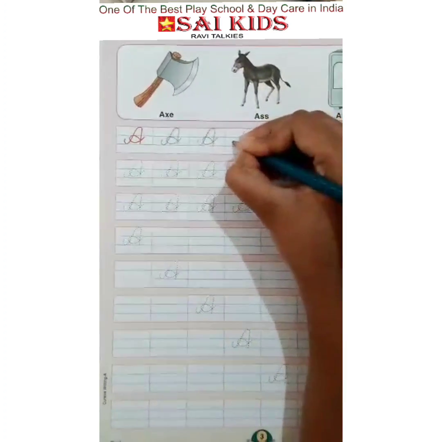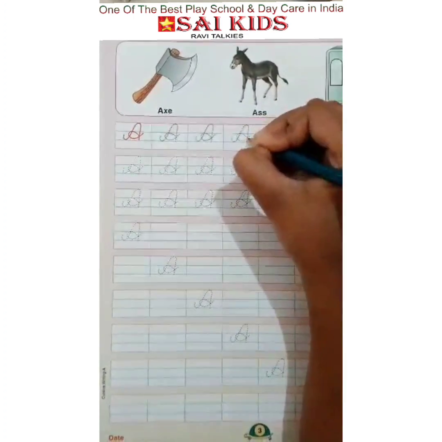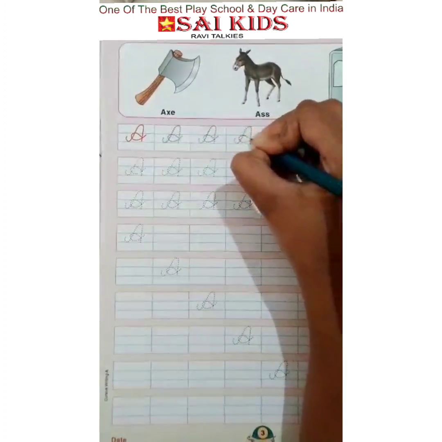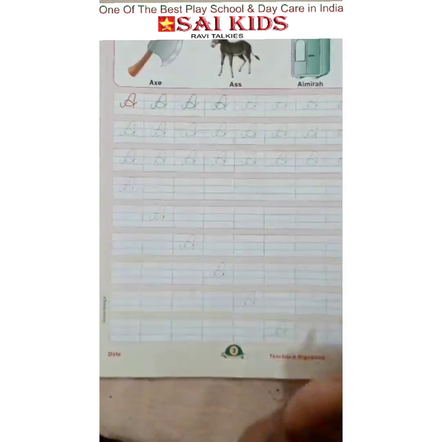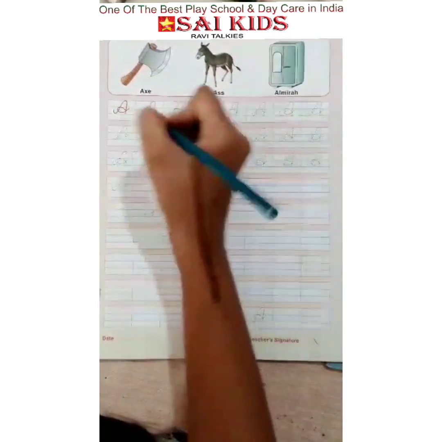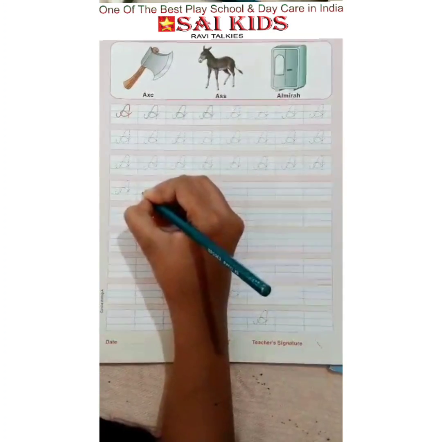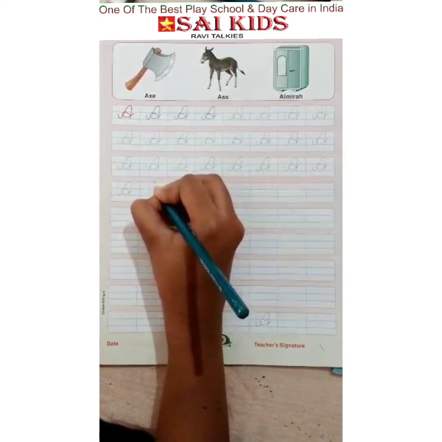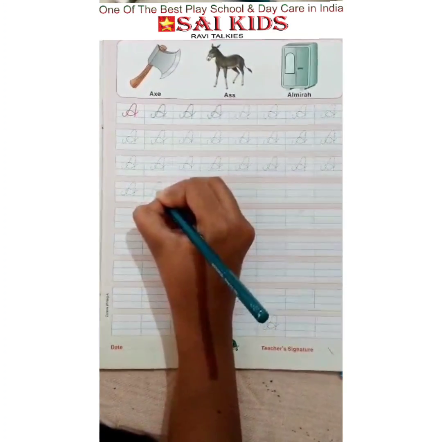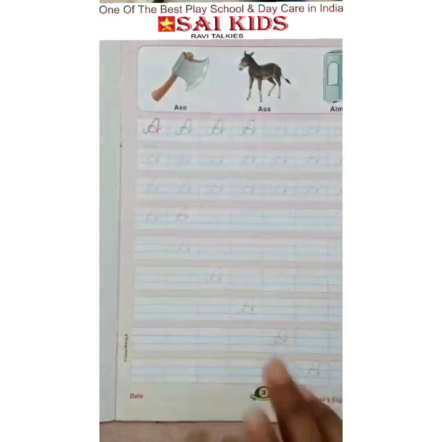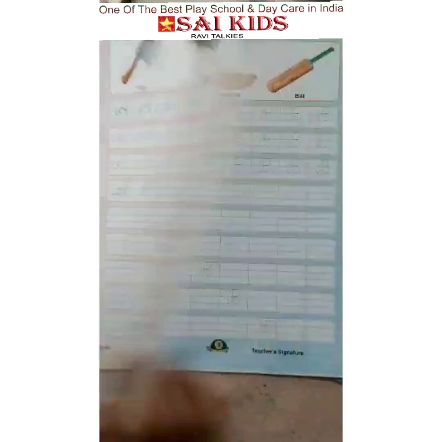Hold their pencils and then let them do it on their own. After finishing the dotted lines, they'll get a habit of writing, then they can write it on their own in this space given below. So they will complete this page today.